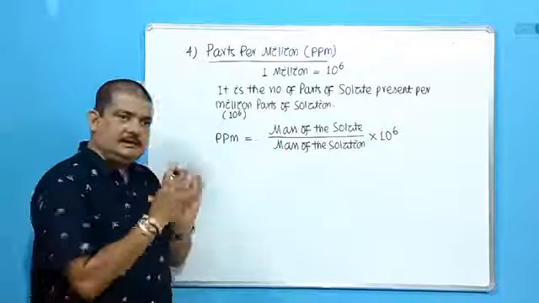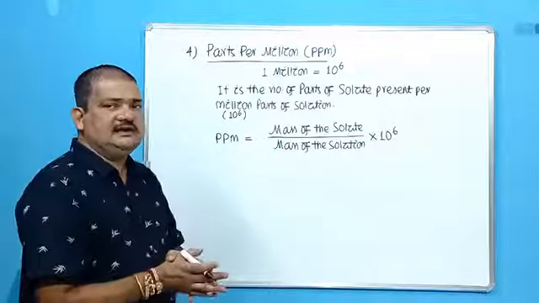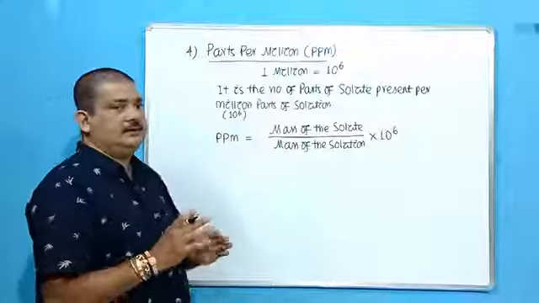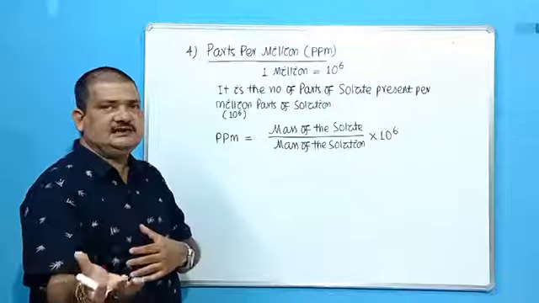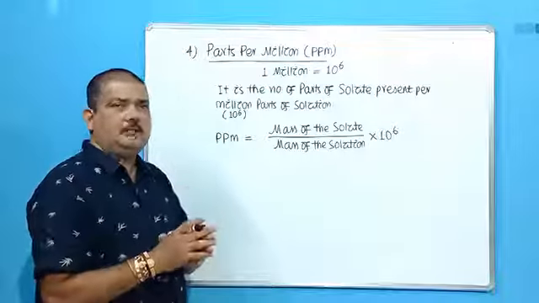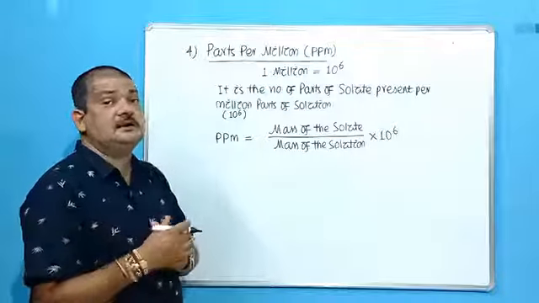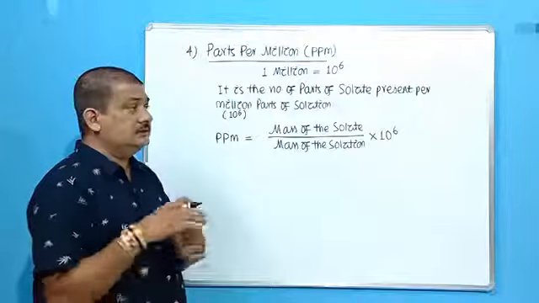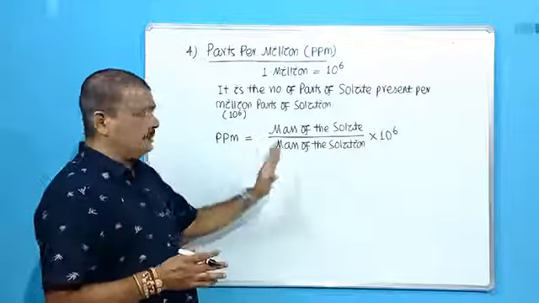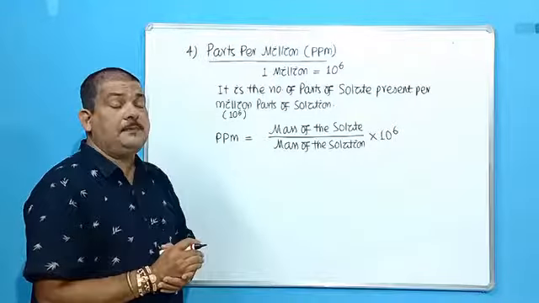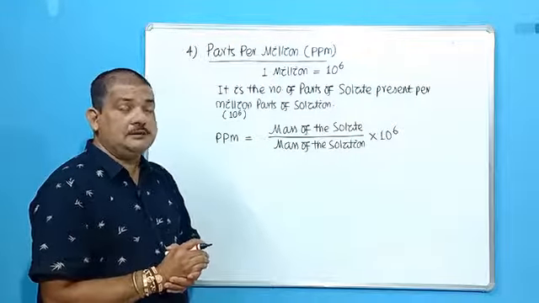Okay. So the name justifies or defines everything. Parts per million. It may be the mass of solute present per 10 power 6 in terms of mass, or the volume of the solute present per 10 power 6 volumes of the solution. So in both ways it can be counted, in terms of volume as well as in terms of mass.